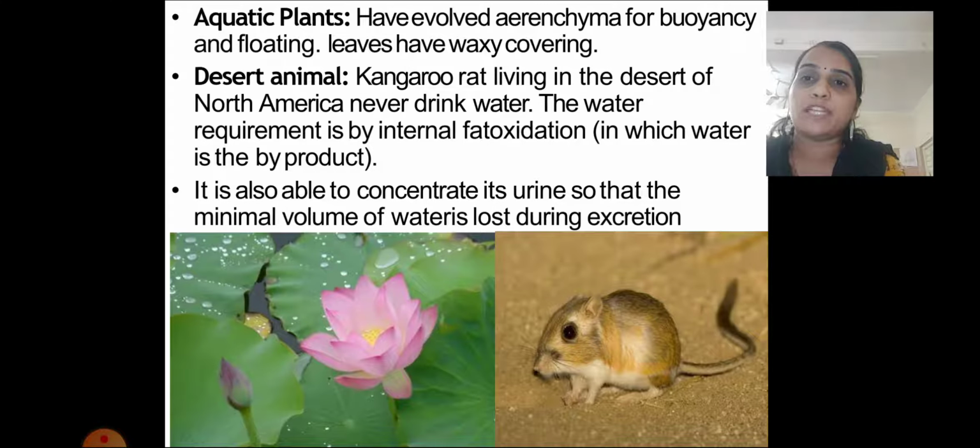Among desert animals, we can take the example of the kangaroo rat, living in the desert of North America, which never drinks water because it oxidizes its body fat.